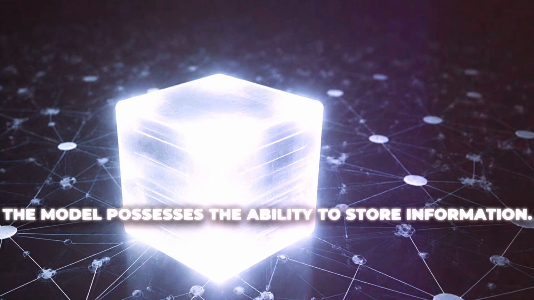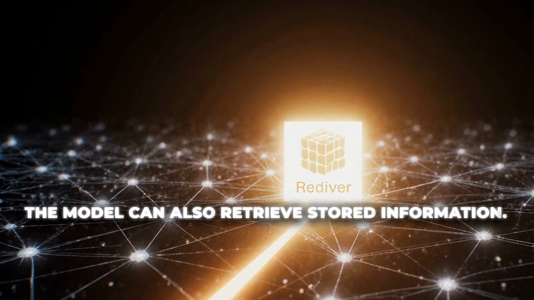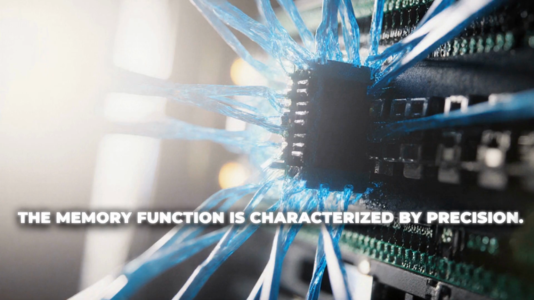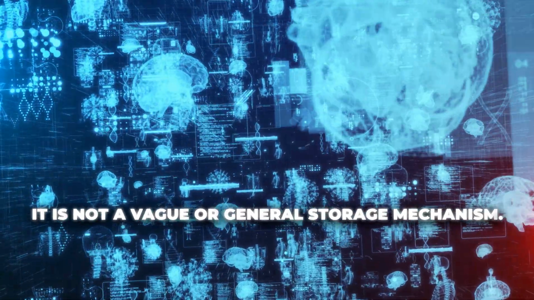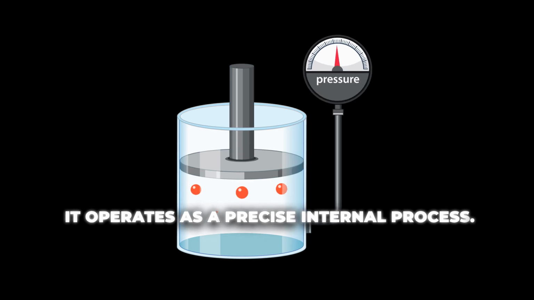The model possesses the ability to store information. The model can also retrieve stored information. This demonstrates a form of memory within the model. The memory function is characterized by precision. It is not a vague or general storage mechanism. Instead, it operates as a precise internal process.